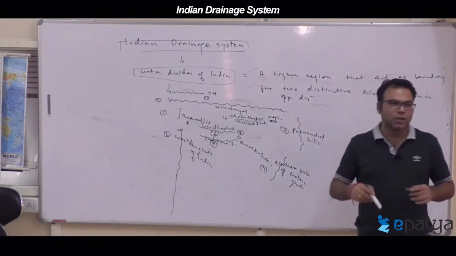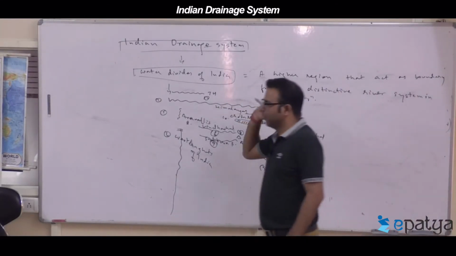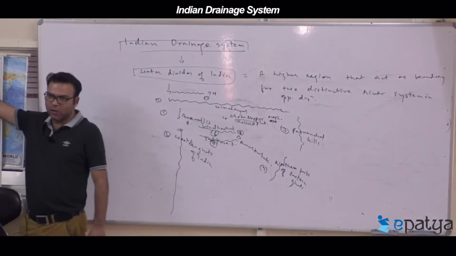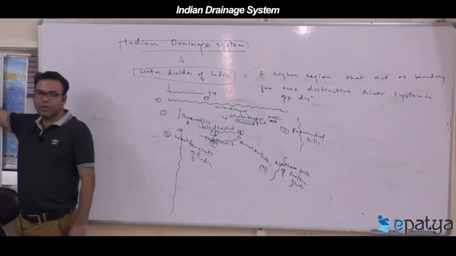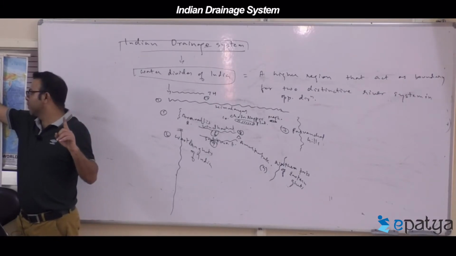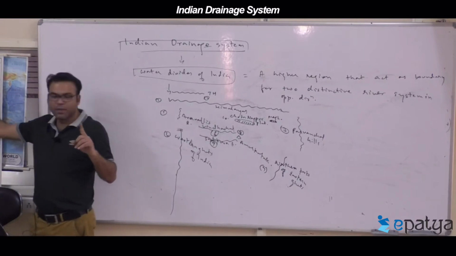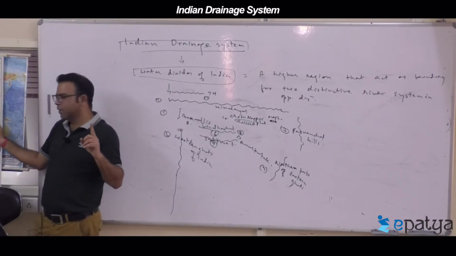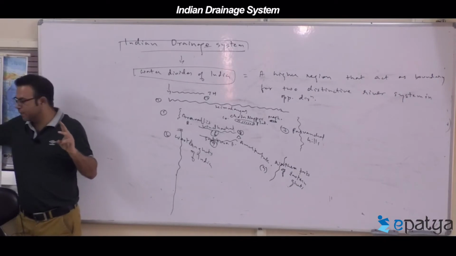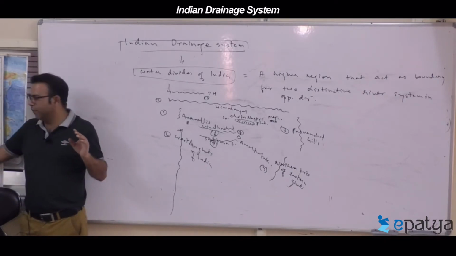First, let me put it once again. Above the Himalayas, the Karakoram ranges, Kailash ranges and all this is called Trans-Himalayas or Tibetan Himalayas or Tibetan mountains. Second is Himalayas. Third is Purvanchal hills. Fourth is Aravallis. Fifth is Western Ghats.